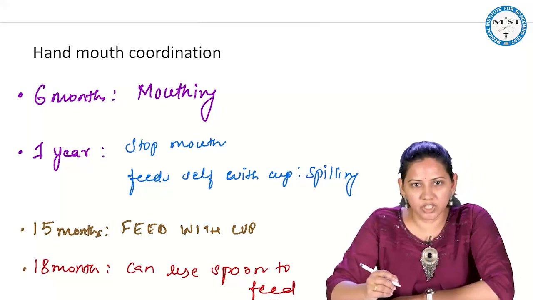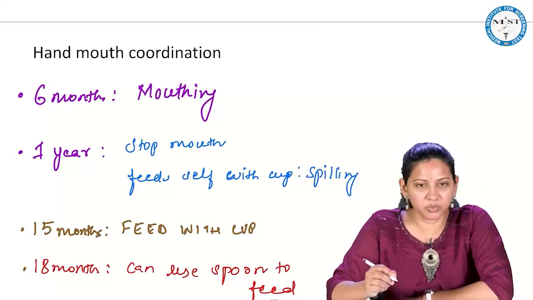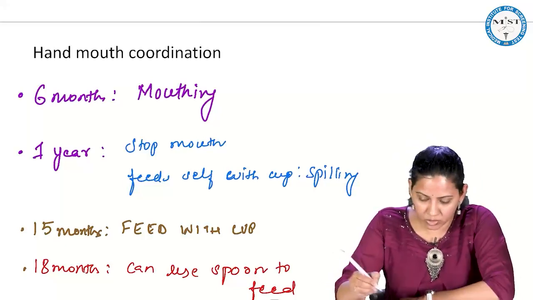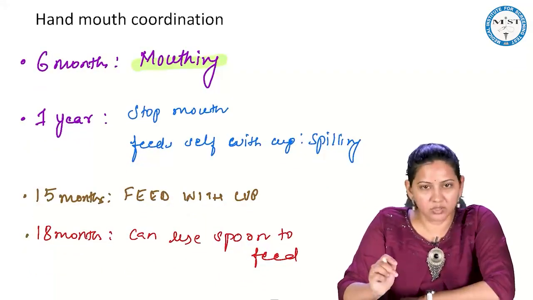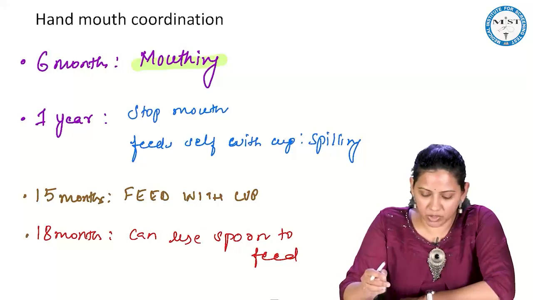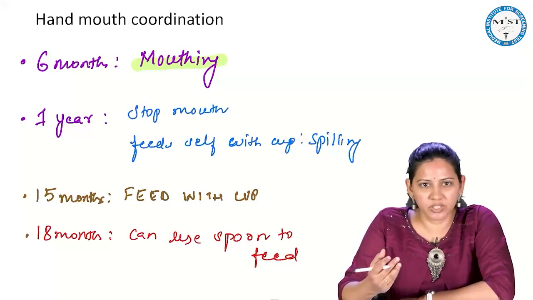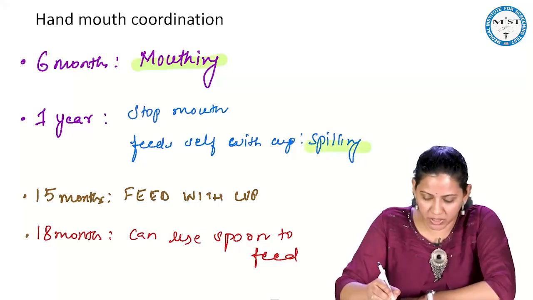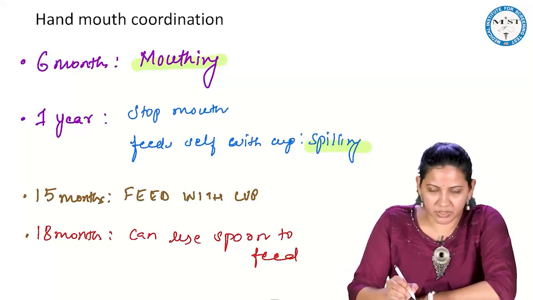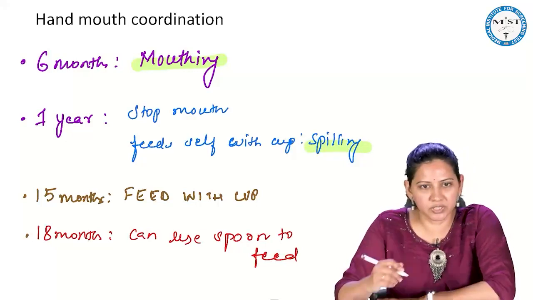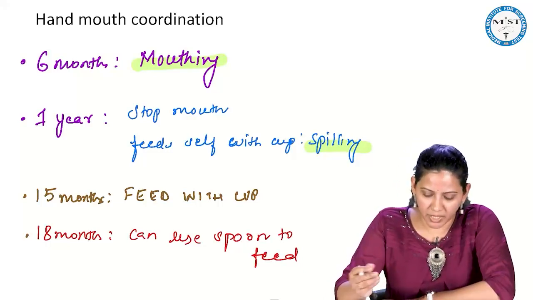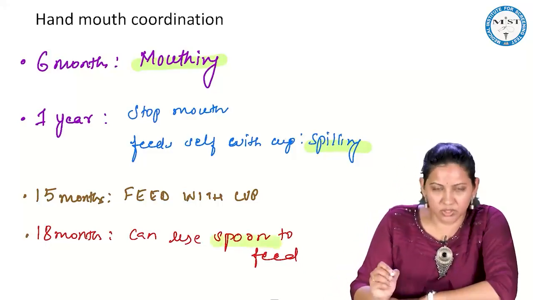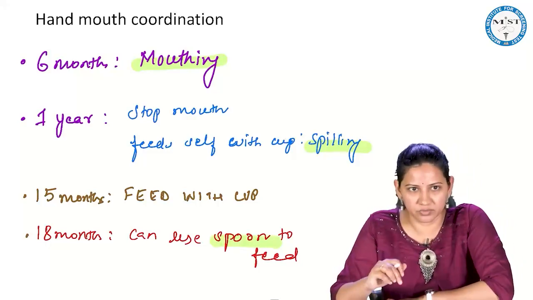So initially what does it do? It will be putting everything inside the mouth, so mouthing will be there. Once the child stops mouthing by 1 year, it will be able to drink water with the cup, but here there will be spilling happening. But by 15 months, it will be able to feed the self with the cup without spilling, and by 1.5 years, it can use the spoon to feed self.